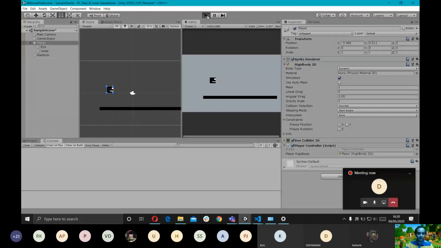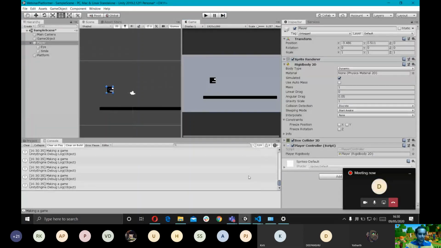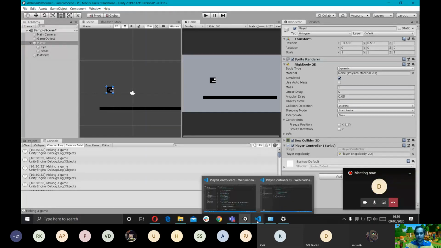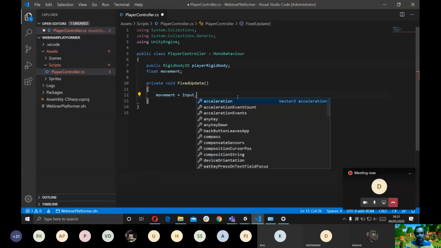So if I play the scene right now, you can see even in just a few seconds how many times this line was printed. So this is basically how FixedUpdate works. It runs around 50 times every second. This is where we are going to handle our movement code. It's good practice to always use FixedUpdate for all your physics calculations, because doing it in Update is, in my opinion, overkill. It will work most of the time, but I would still prefer you go for FixedUpdate over it.